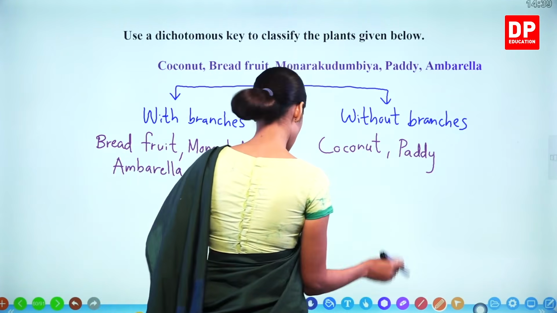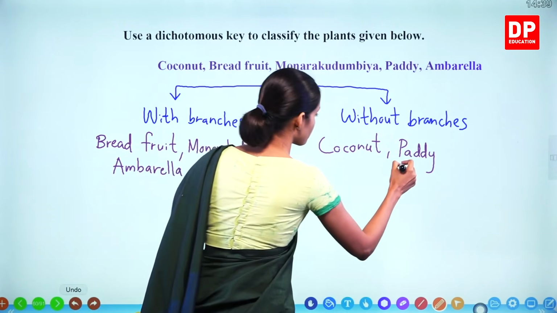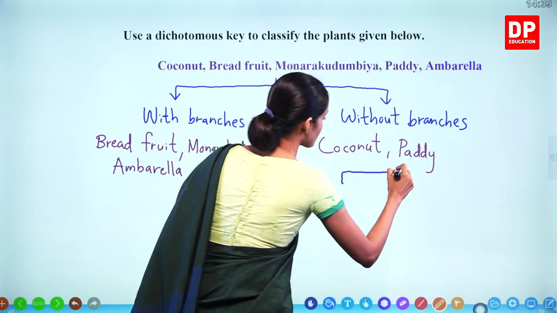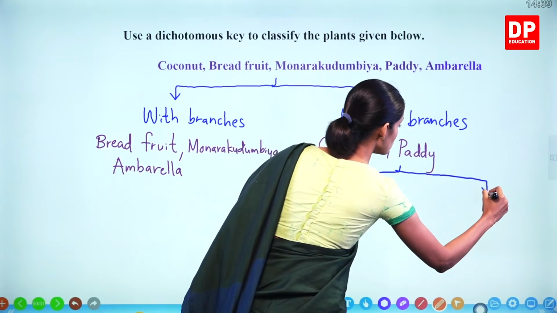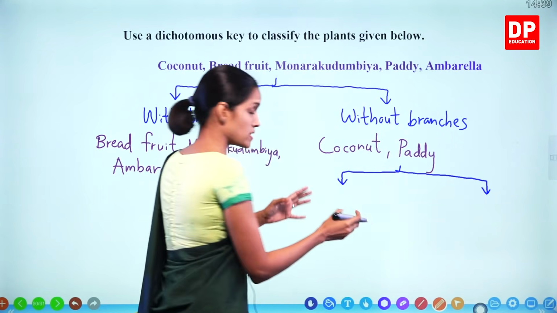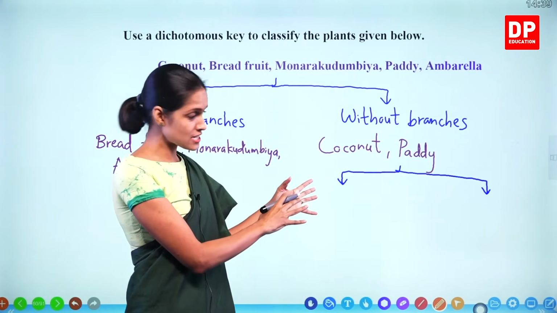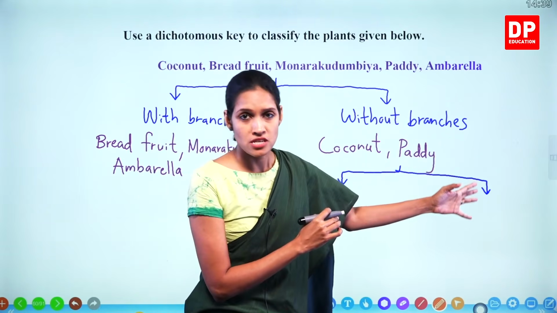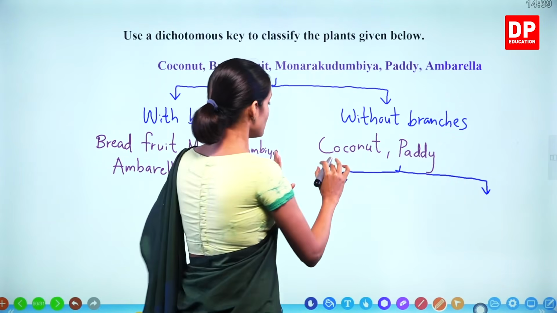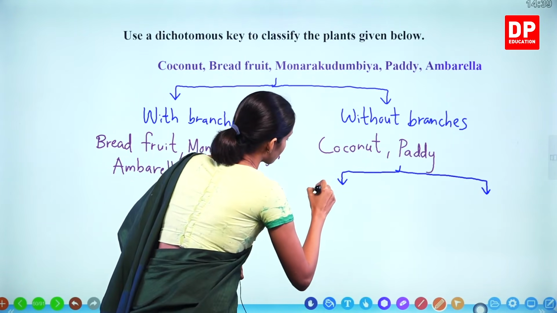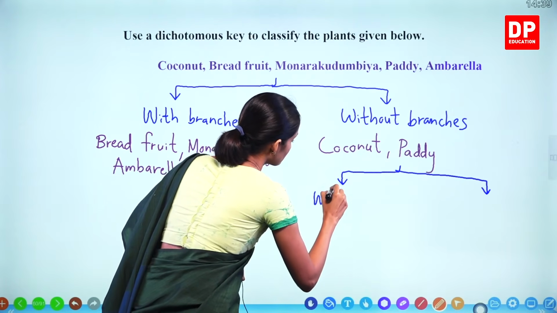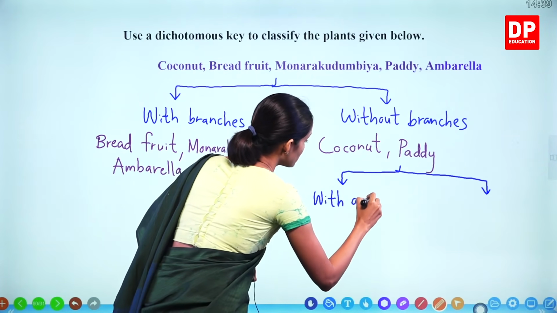I am going to take, again you have to divide into 2. One side presence of one characteristic and the other side absence of the same characteristic. I am going to take with the woody stem.